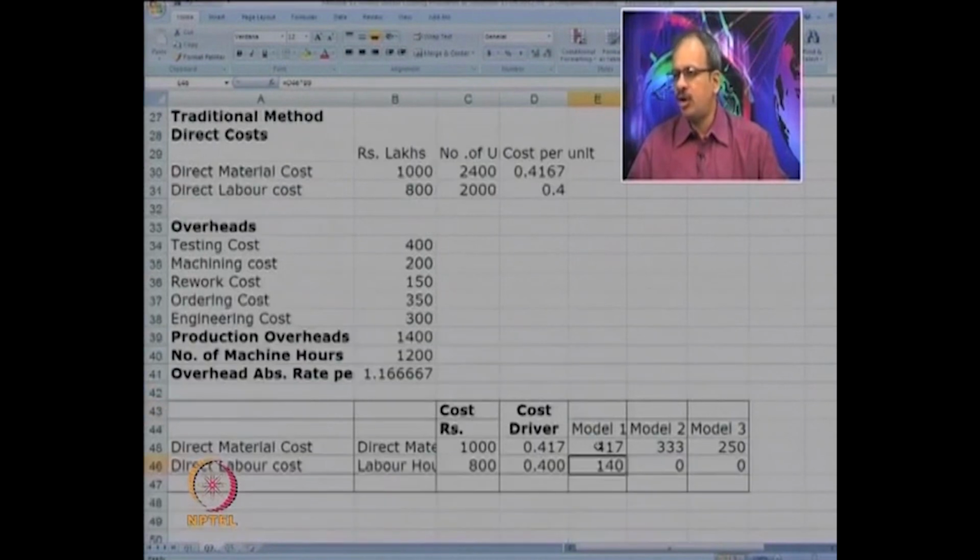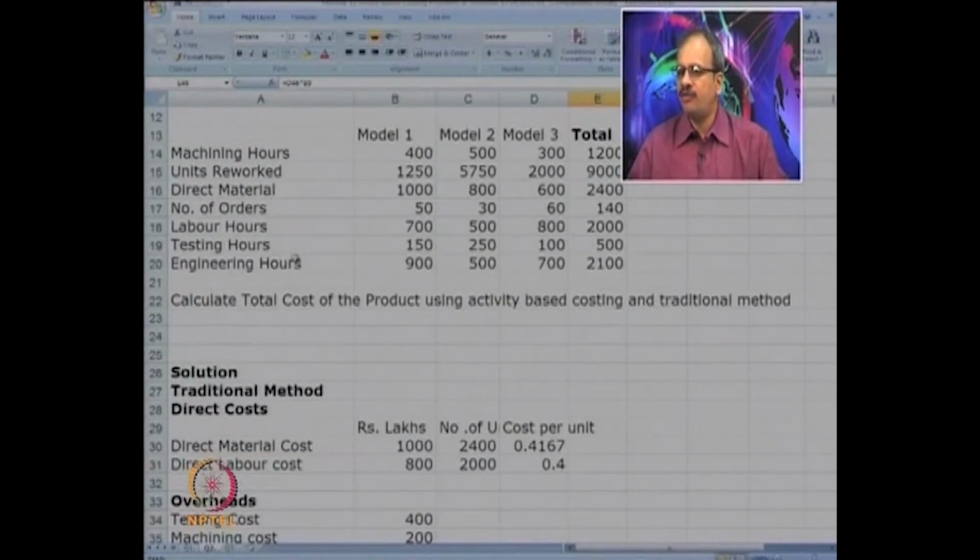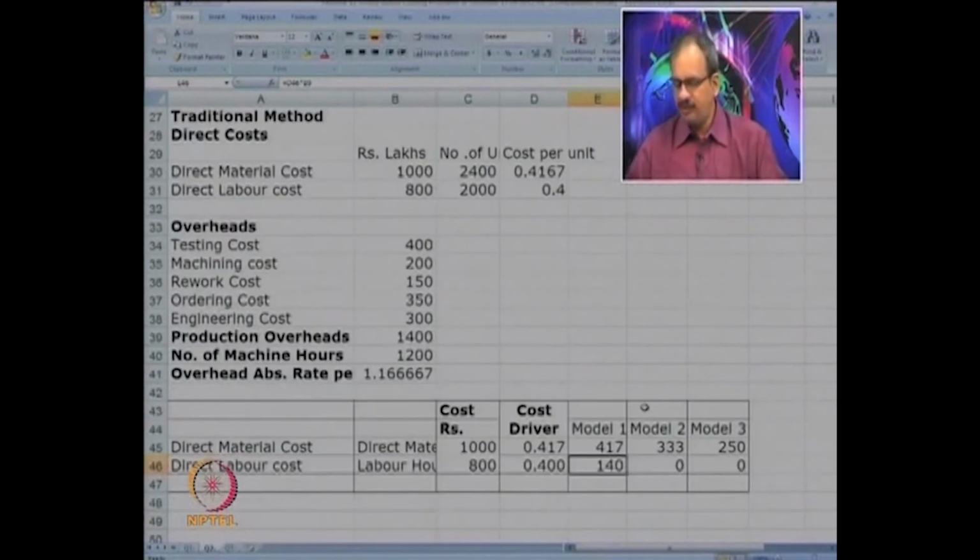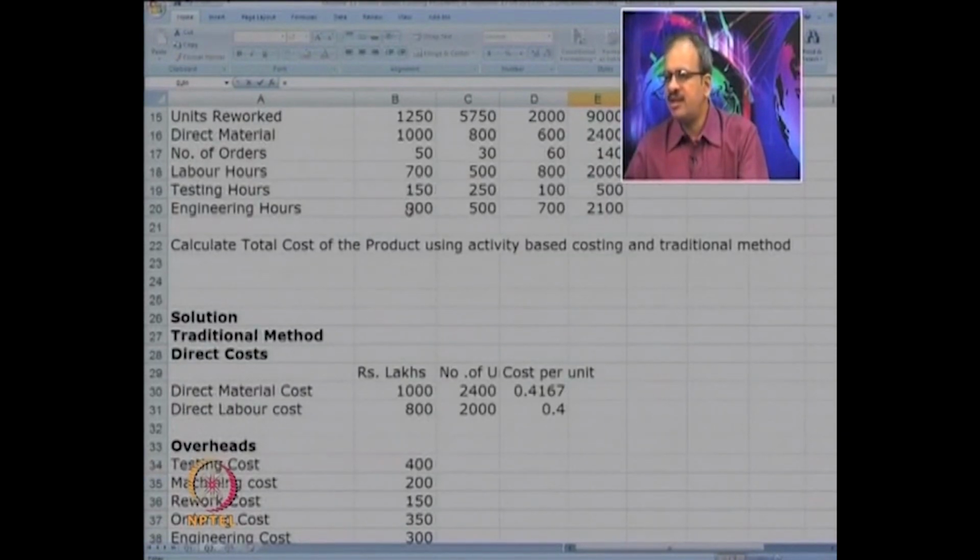Same way for labor cost, we will look at the number of labor hours and we will multiply it by the rate. So, number of labor hours is 700 multiplied by rate, which is 0.6.